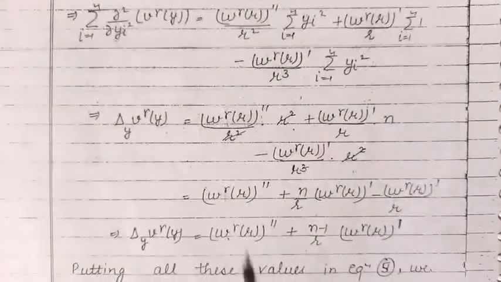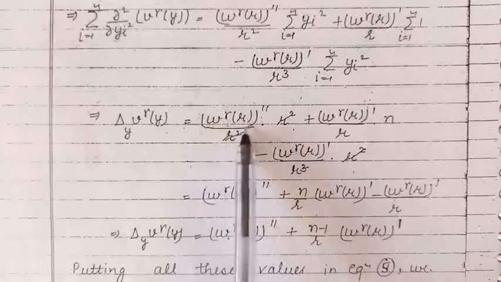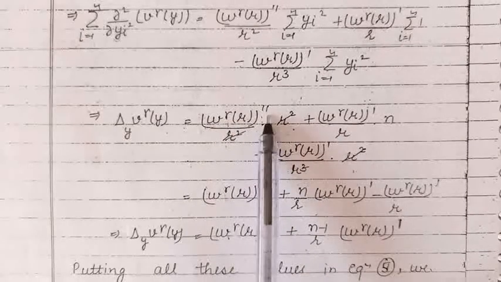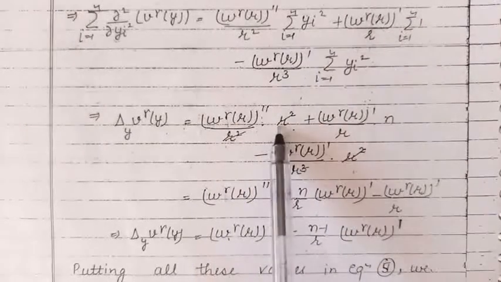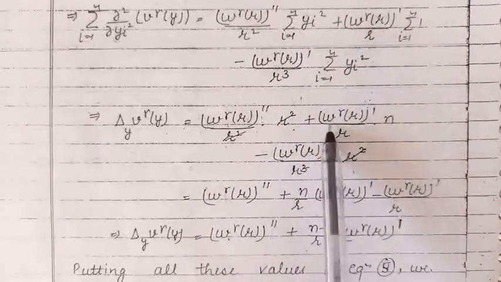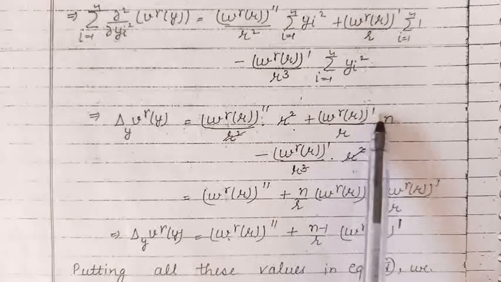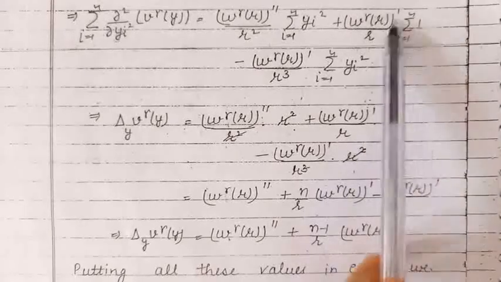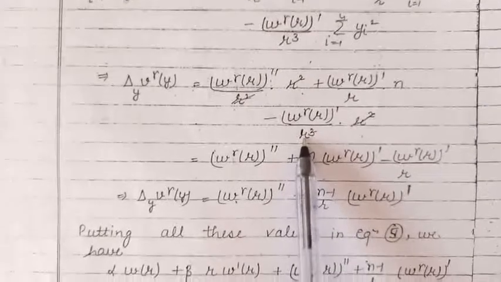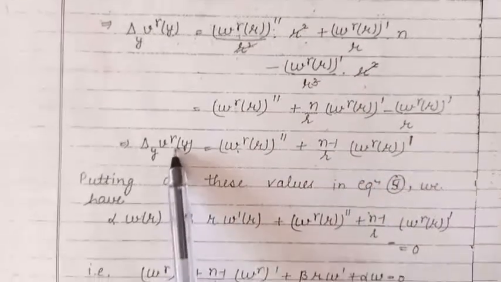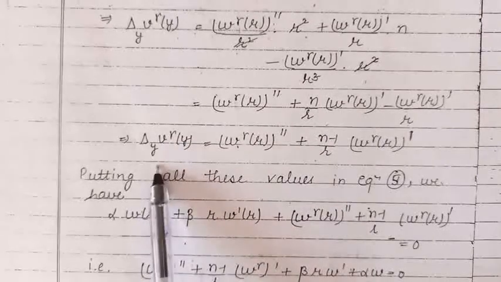Putting the values, this will become w raised to the power gamma, its second order derivative with respect to r, divided by r square. This term is r square. Here this term is w raised to the power gamma, its derivative with respect to r, divided by r into this summation is n, and this is r square. So we have substituted the values. So finally we have obtained Laplacian of v raised to the power gamma with respect to the variable y.